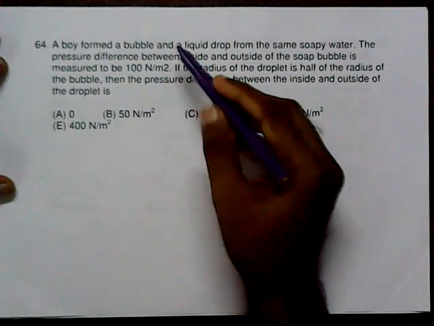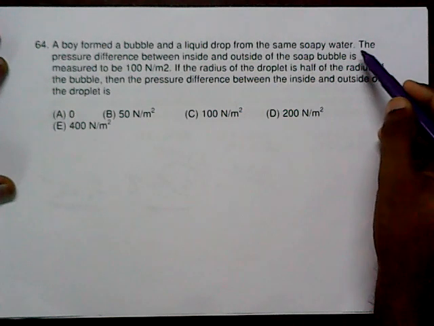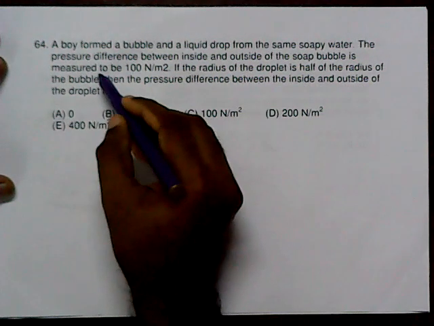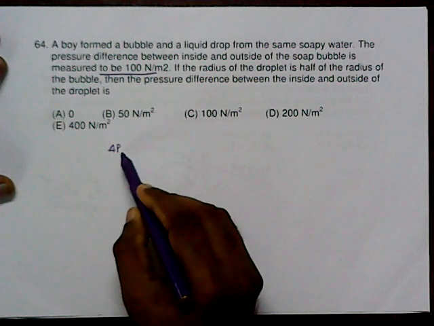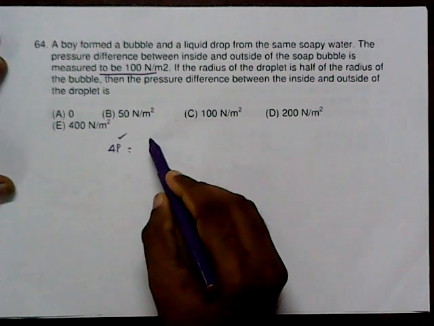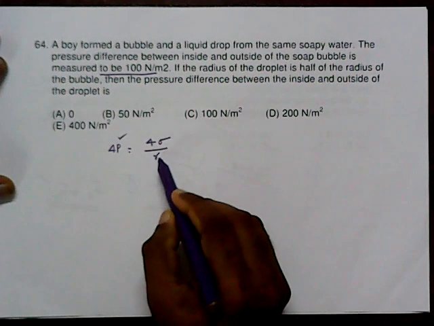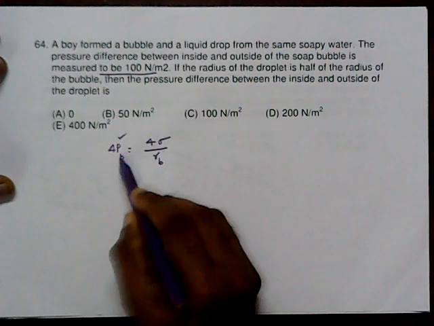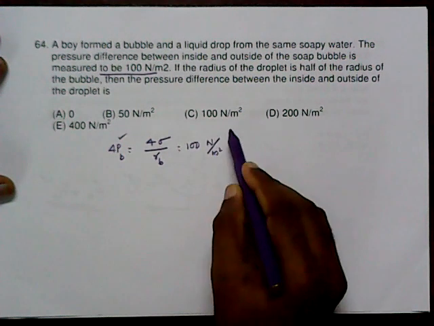A boy formed a bubble and a liquid drop from the same soap water. The pressure difference between inside and outside of the soap bubble. For the soap bubble, the pressure difference between inside, that is the excess pressure, is given as 4 sigma divided by R. That is given as 100 Newton per meter square.